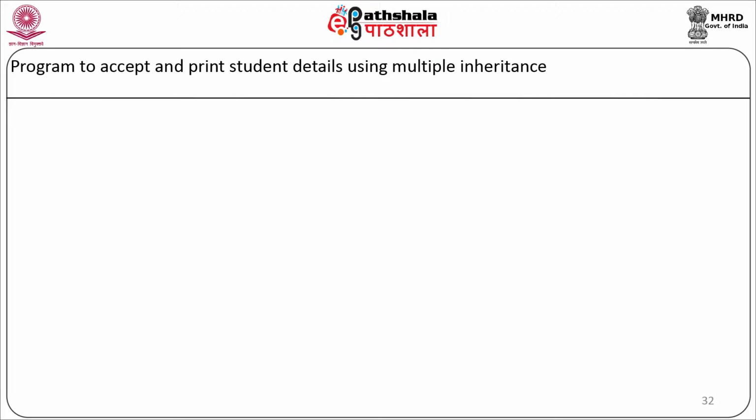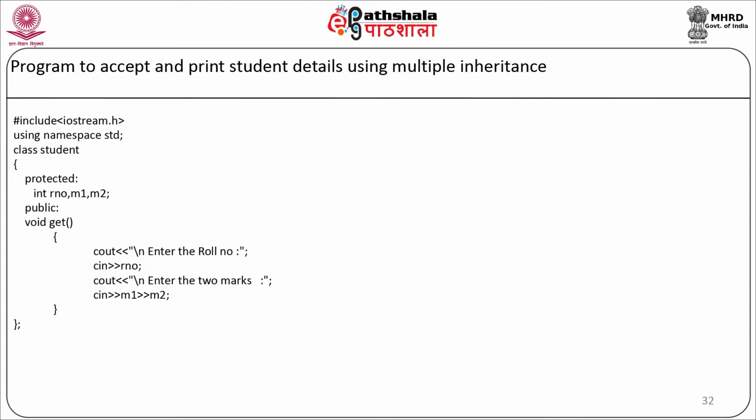Here our three classes will be: the first class will be student, the second class will be sports, and the third class will be statement. And the statement class is going to inherit the student and sports classes in public mode. Now let's start with the program. #include <iostream>. Using namespace std, we'll first write the student class as class student. We are going to have three data members: roll number, M1, M2, that is marks 1 and marks 2, of type integer in protected mode.